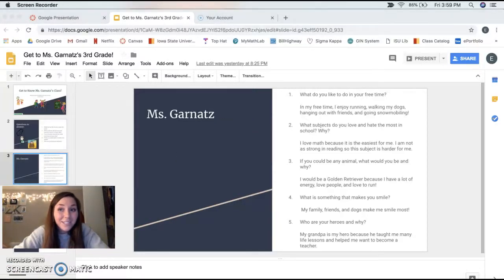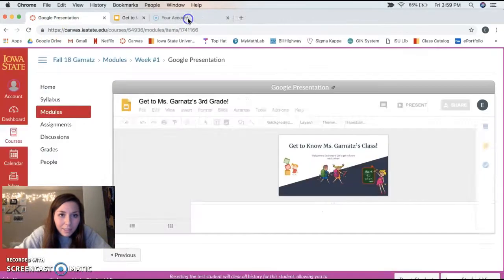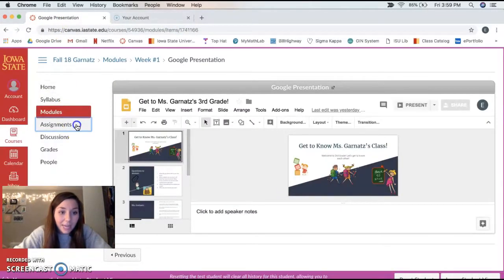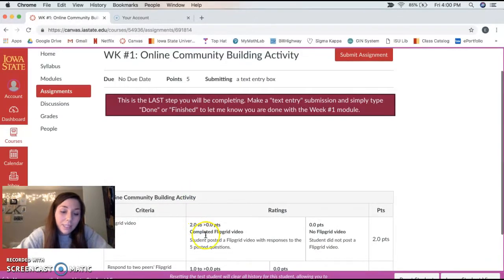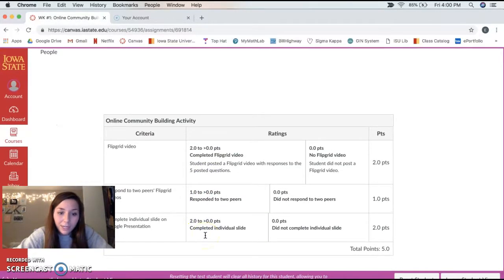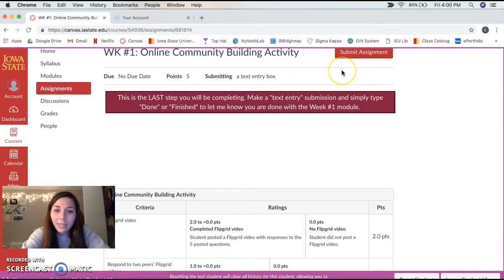Now that you are done with the slides, you are almost done with this assignment. Now go to the assignment section, which we'll get out of this presentation, and you're going to go to the assignment section right here. You will see week number 1 online community building activity. You will click on that. Here you can see the rubric in which I will be grading you on, and you will click submit assignment right here,